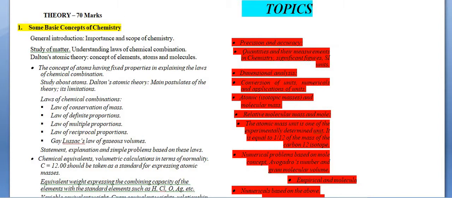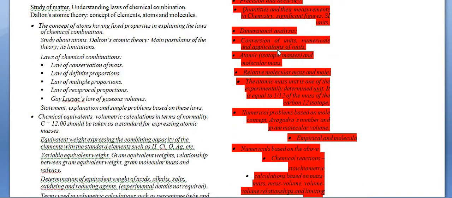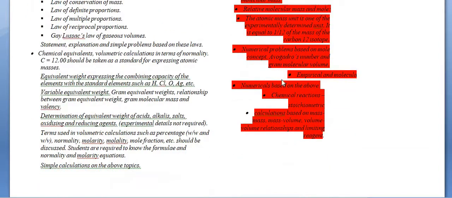From chapter number 1, that is Some Basic Concepts of Chemistry, these topics are reduced: precision and accuracy, quantities and their measurements in chemistry, significant figures, SI units, dimensional analysis, conversion of units, numericals and applications of units, atomic spectra, atomic and isotopic masses and molecular masses, and the rest of these topics.